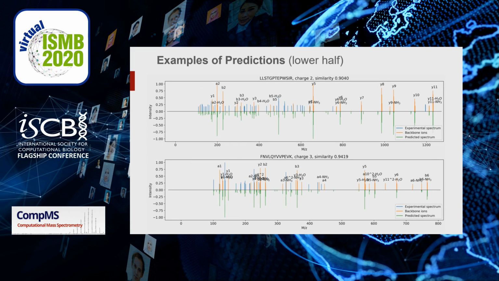Here, I would like to show you some examples of our predictions. The upper half is a real spectrum with backbone ions labeled in orange, and the lower half is our prediction. It's clear that our model not only predicts backbone ions, but also covers most non-backbone ions.